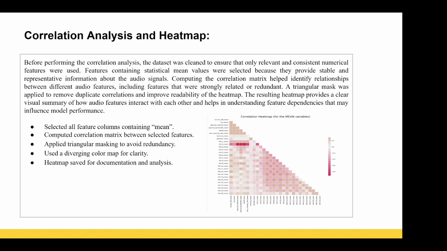We used a diverging color map for visual clarity for everyone. The heat map is saved for documentation and analysis. The image is present here.